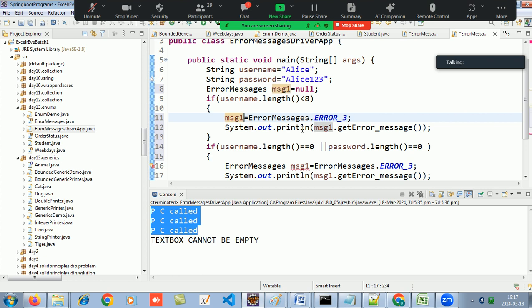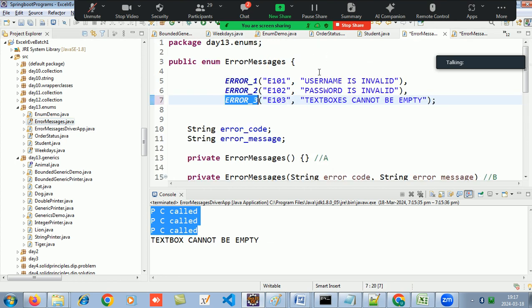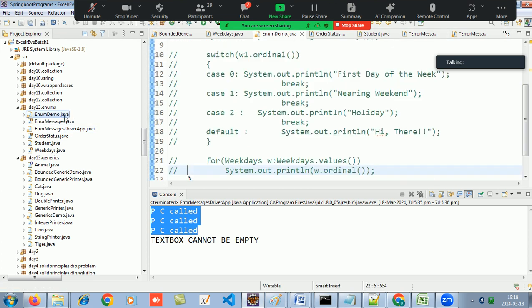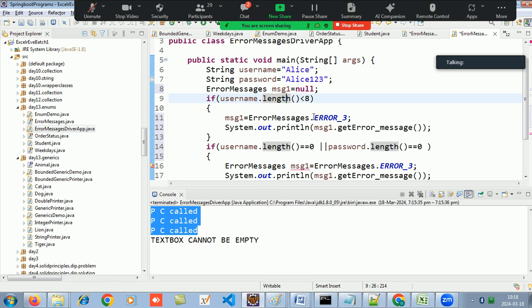When the username is less than 8, which error message? If the username is less than 8, then error message err 1. So we'll come here and say err 1, and it will throw the message of that.